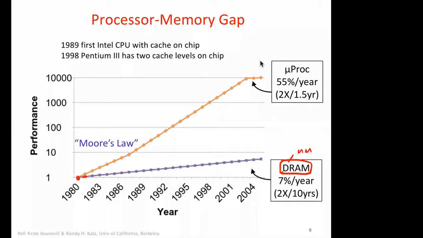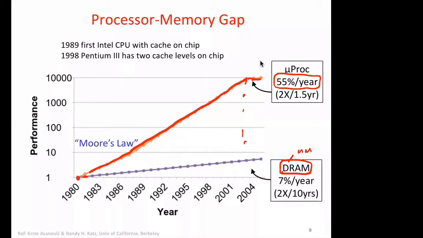Performance of processor increased almost linearly, and we said that performance improved at the rate of 55% per year. So we said every 1.5 years or 2 years, processor speed doubles. It was almost like a linear increase up to around year 2001, 2004, and then flattened out because of the reason we studied.